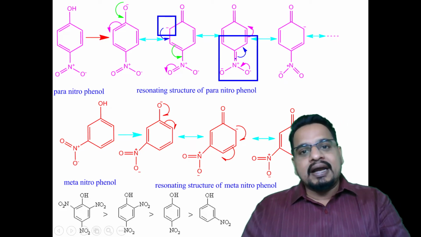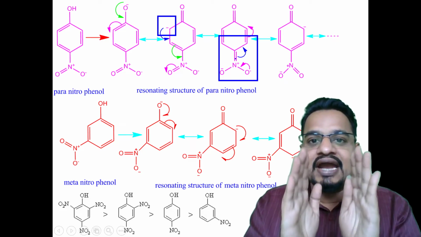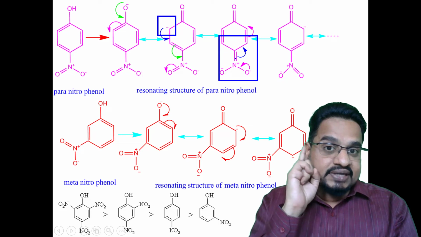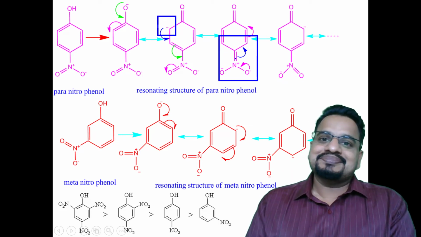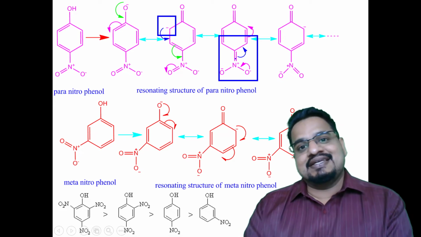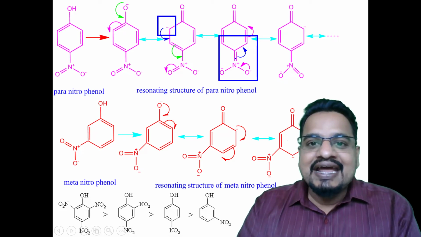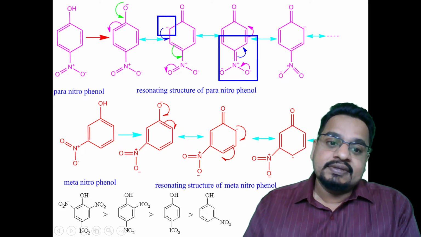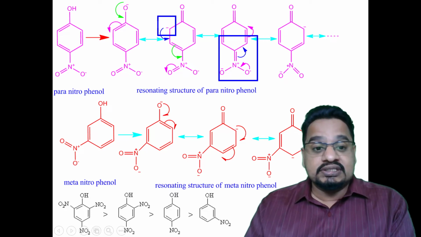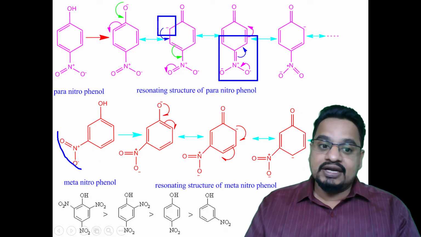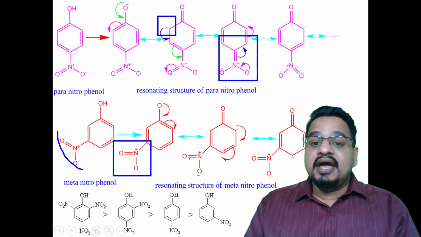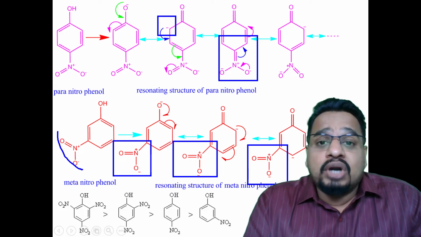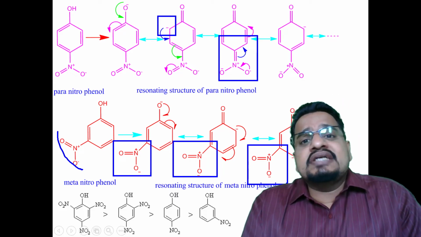So in a nutshell, you can remember, whenever electron withdrawing groups like the nitro group are present at the para or ortho position, they will more stabilize the canonical structures, and the acidic nature will be increased because the phenoxide ion will be stabilized compared to the meta position. Now suppose this nitro group is attached to the meta position. What will happen? At the meta position, negative charge is not there.